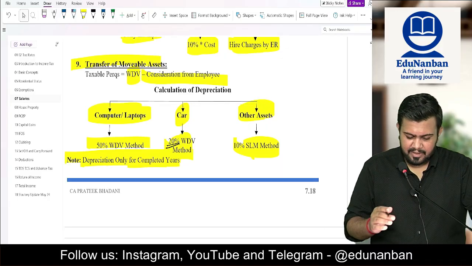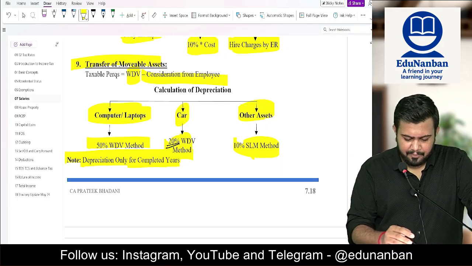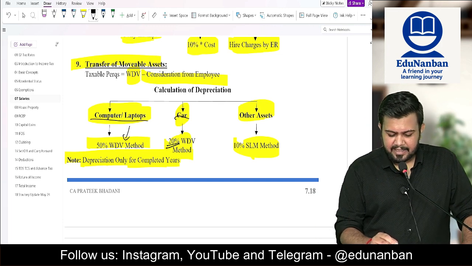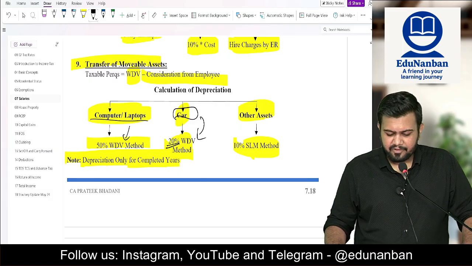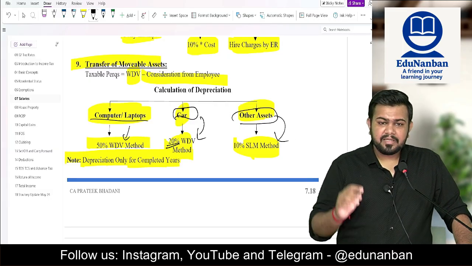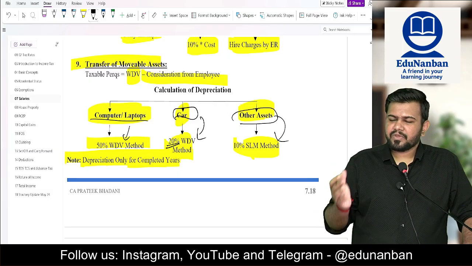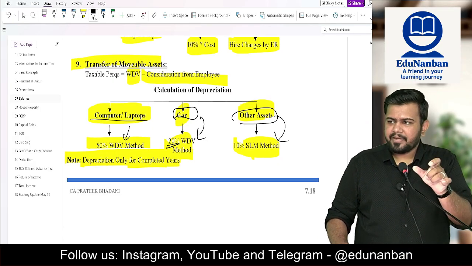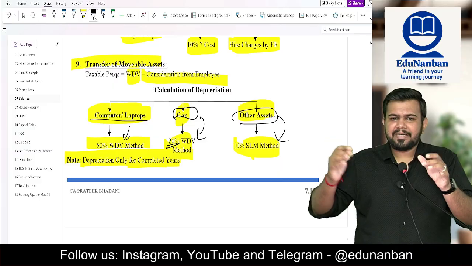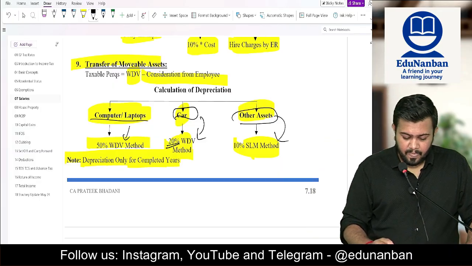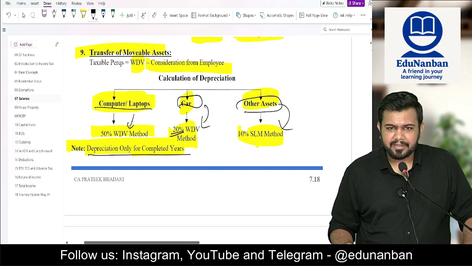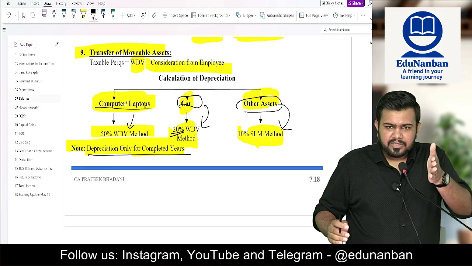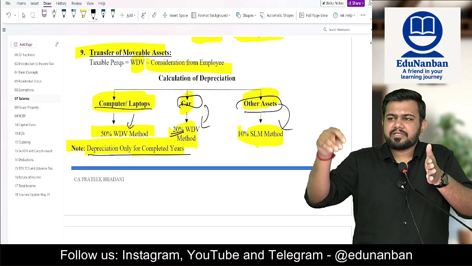This WDV is, in case of computer or laptop, 50% WDV method. In case of car, it is 20% WDV method. In any other asset, it is 10% straight line method. 10% straight line method, that means what? 10% of cost will be calculated, and every year that cost will be reduced. That is only straight line method. And depreciation is only for completed years. And for these completed years, you should not take financial year. You should see the completed years from the date of purchase of the asset.